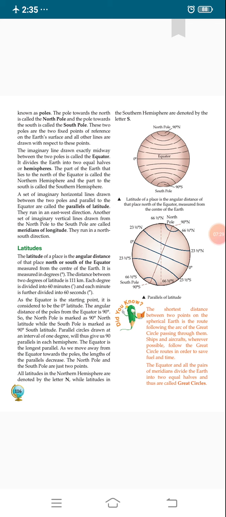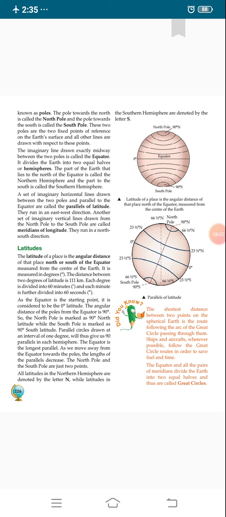The pole toward the north is called the North Pole, and the pole toward the south is called the South Pole. These two poles are two fixed points of reference on the earth's surface, and all other lines are drawn with respect to these points.